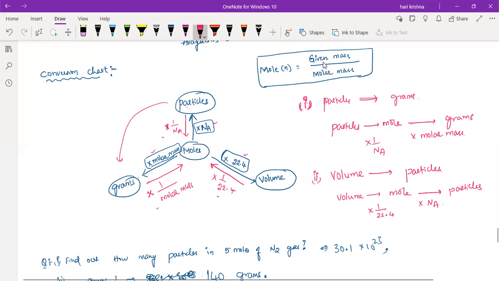What is the relationship between the vapor density and the molecular mass? Vapor density into 2 gives us the molecular weight. Very good.